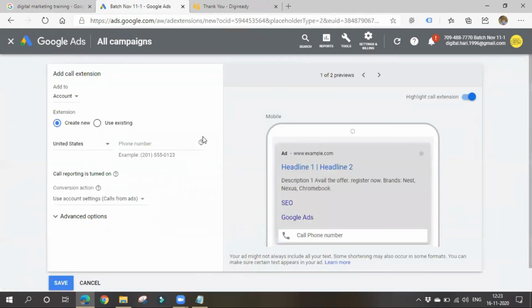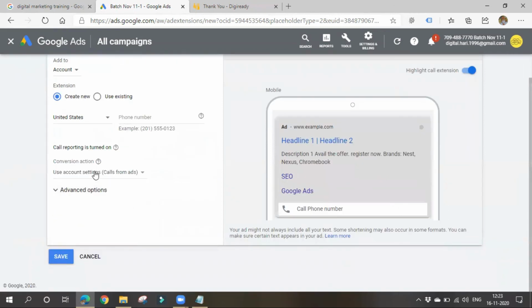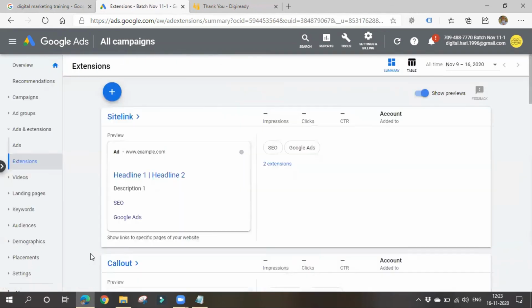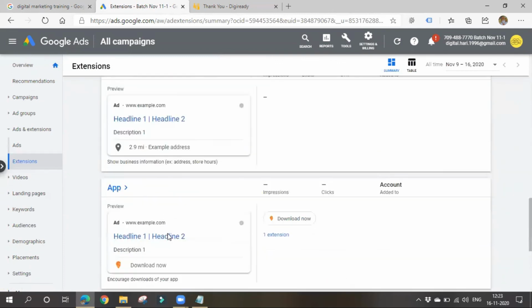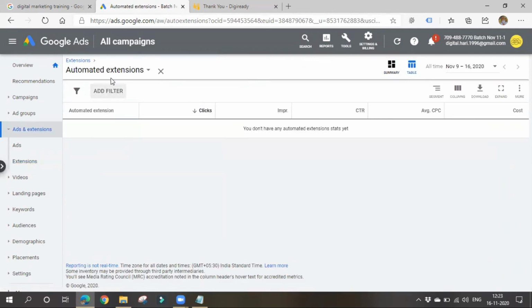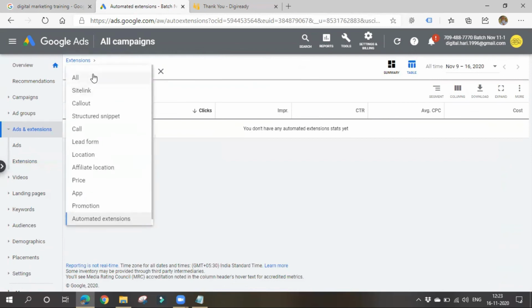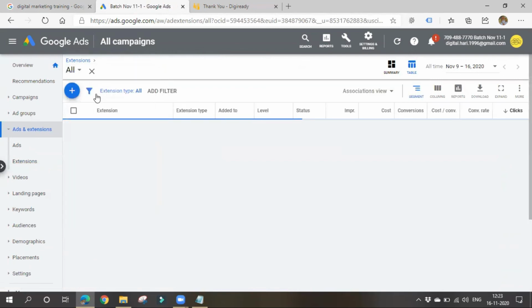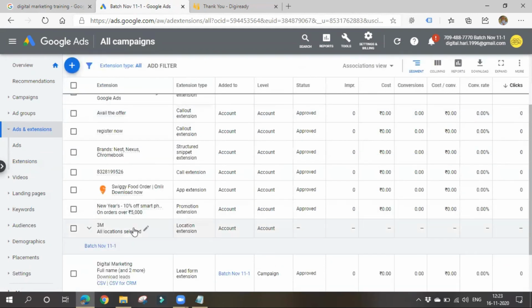Simply give a phone number here, and you can also see call reporting is turned on. You can simply add this thing to any campaign, whatever campaign you want, you can add. See, I'll show you. So I have already created a call extension, I think.